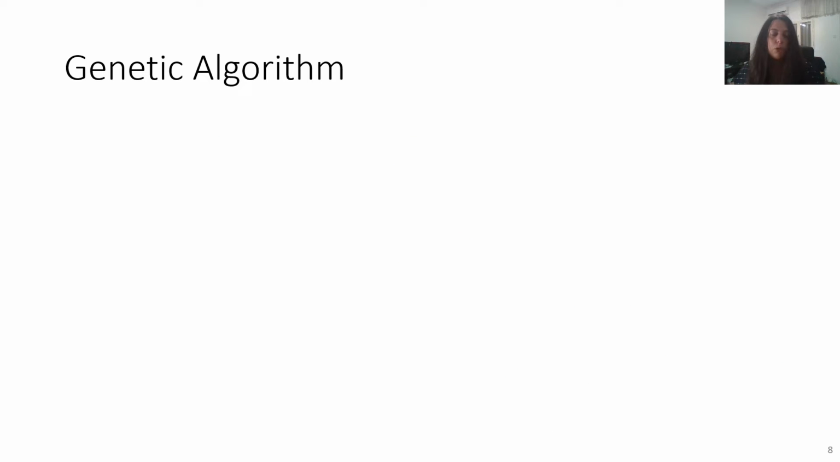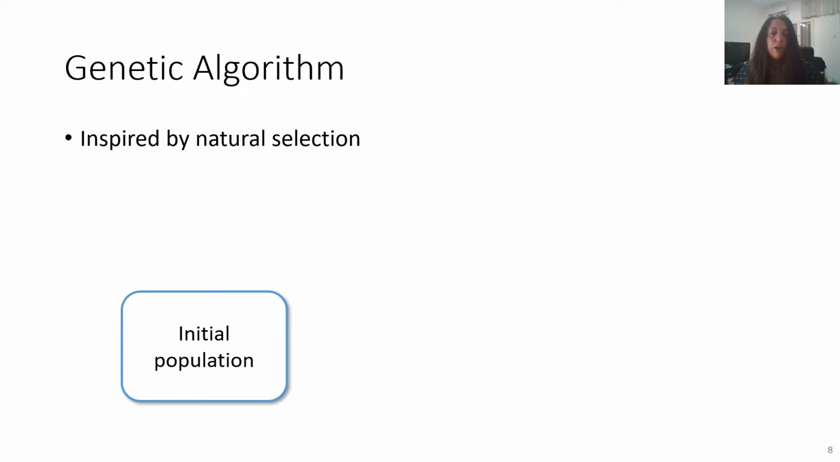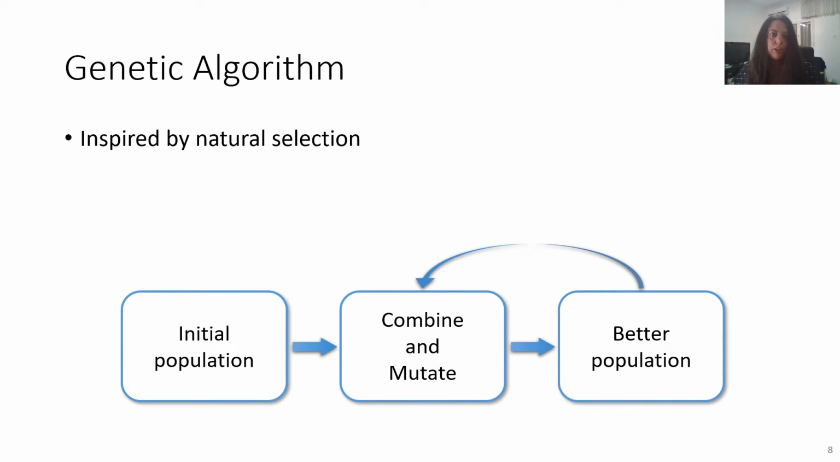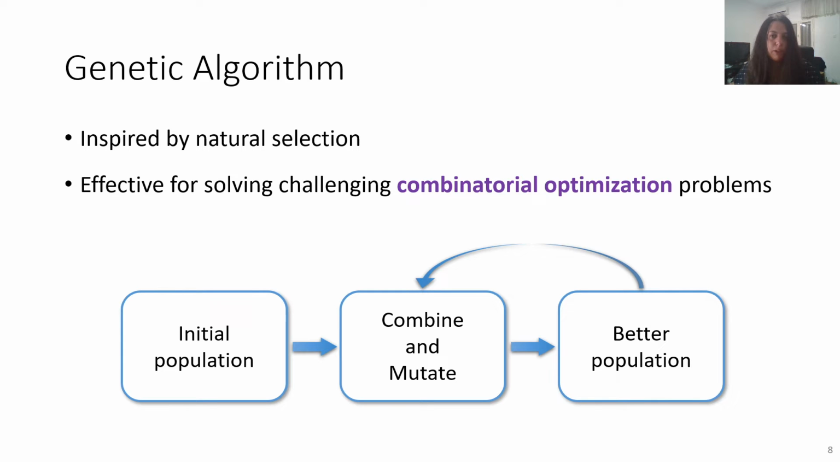Genetic algorithms were proposed in the 60s. They were inspired by natural selection. We have a population of solutions, and they are combined and mutated, so that with each iteration, the population improves. These algorithms are effective for our type of problem, challenging combinatorial optimization problems with many local minima.